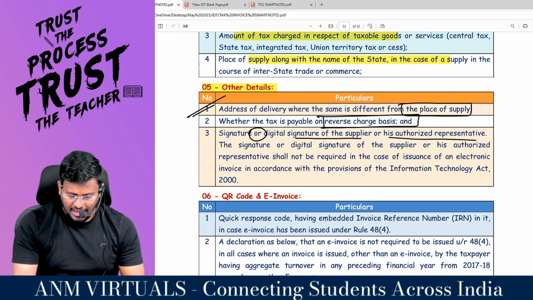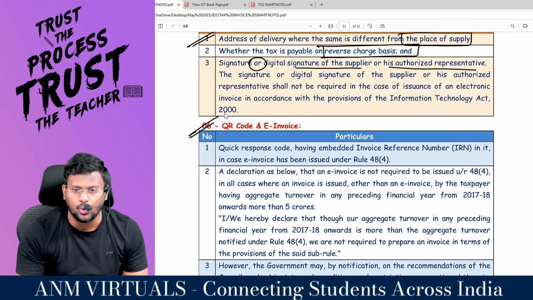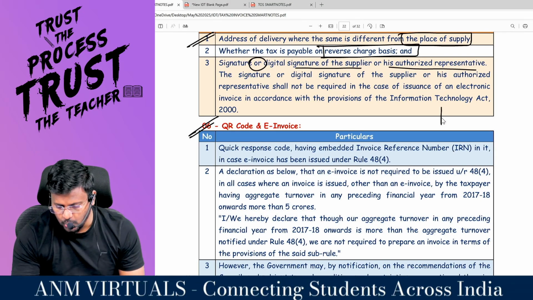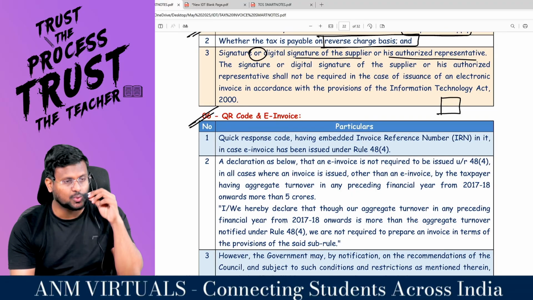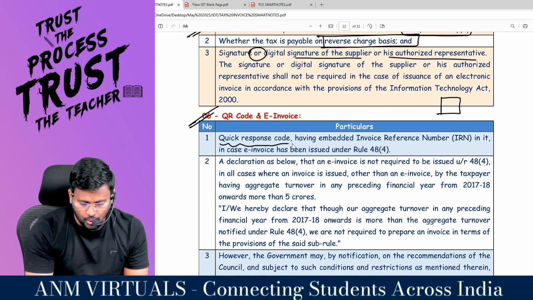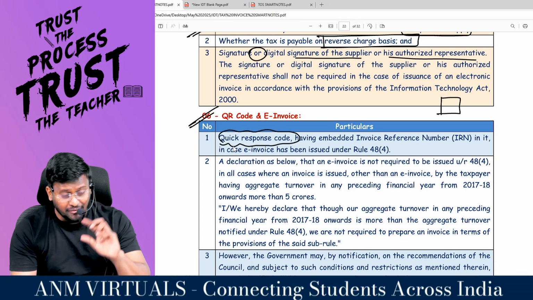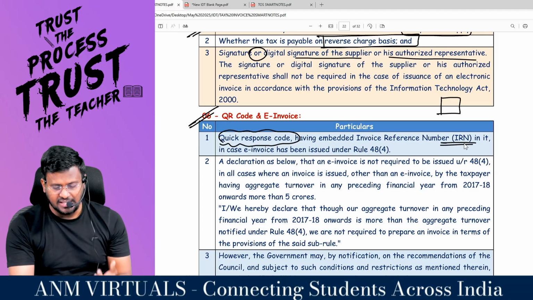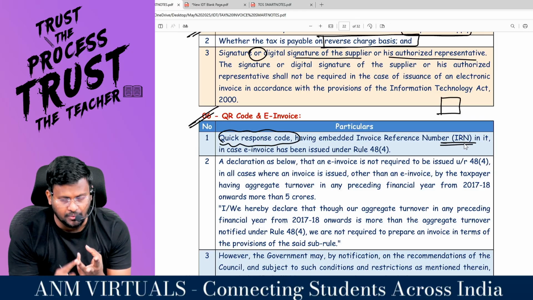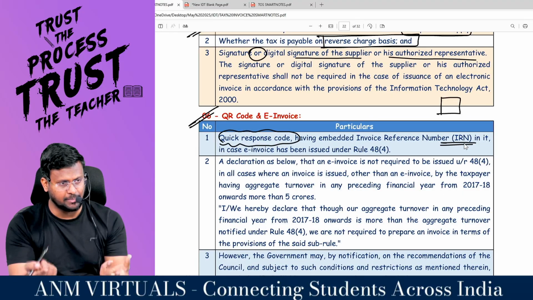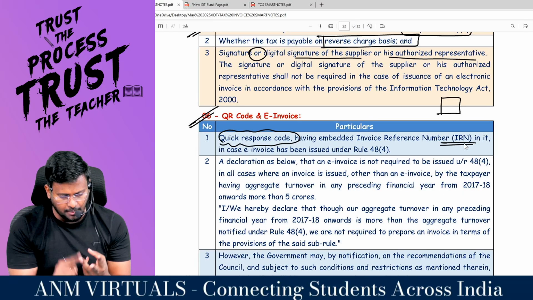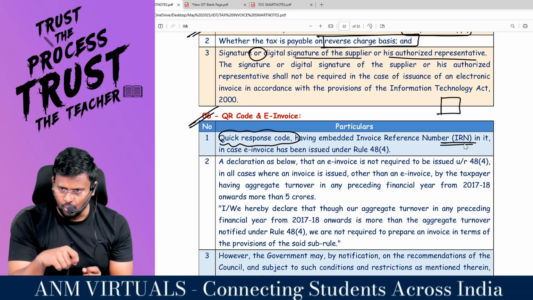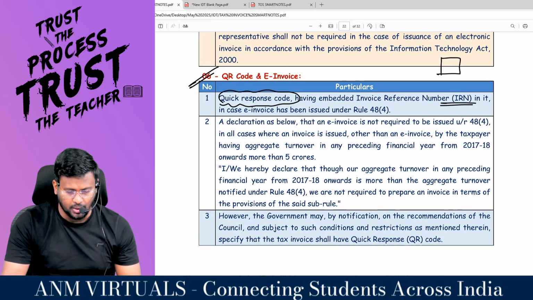Comfortable? And the last additional information is QR code and e-invoice. In your invoice you have to show the QR code, which is quick response code, having embedded IRN. In that, IRN should be there. IRN stands for invoice reference number. MCQ they may ask. Invoice reference number. So QR code stands for quick response code, and in that QR code you should embed the IRN. Are you all really with me?